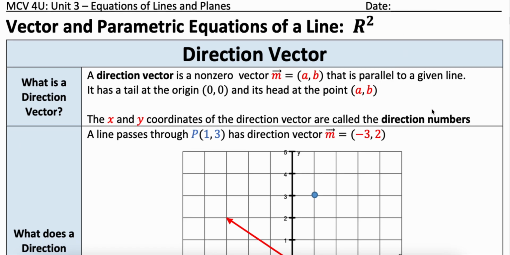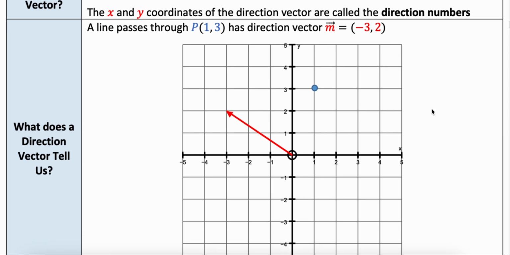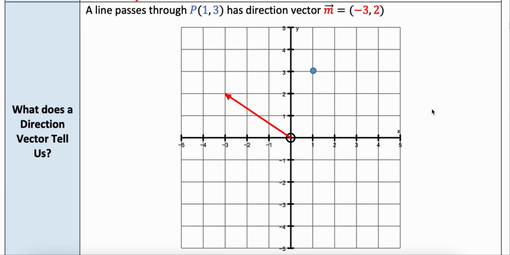So what does the direction vector tell us? Well, if we have a line that passes through the point P, which has the coordinates 1, 3, and it has also a direction vector m, which is equal to -3, 2, we can think about drawing in our rise over our run. So in this case, we would have a rise of 2 and a run of 3. So if I was thinking about recreating this, in this case, our rise would be negative because it's really going down from left to right if we want to think about that.